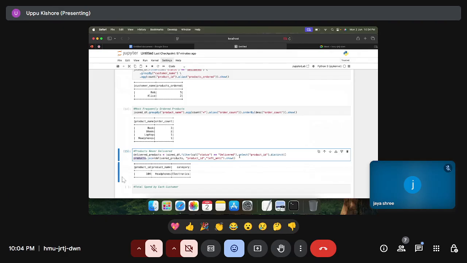So if we use not equal to, then we can write the many conditions.